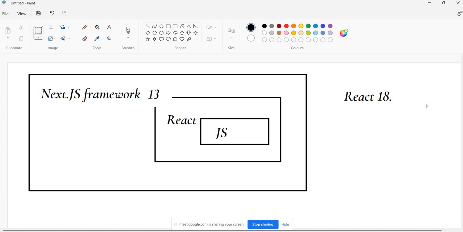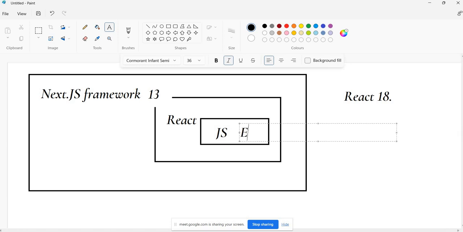Here React 18, here ECMAScript. For ECMAScript, versions 2022 or 2023 are the latest, with some small changes. We don't need to think about it too much. Especially it should have a minimum of ES6, and I'm saying minimum, of course we can use a later version also. Here we are using React JS 18, and here we are using version number 13. So lots of new features are there.